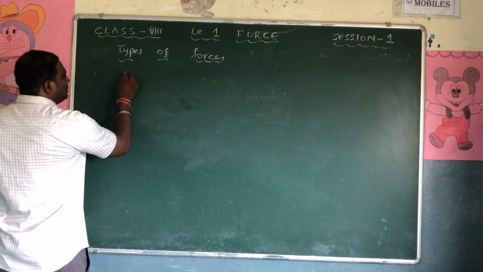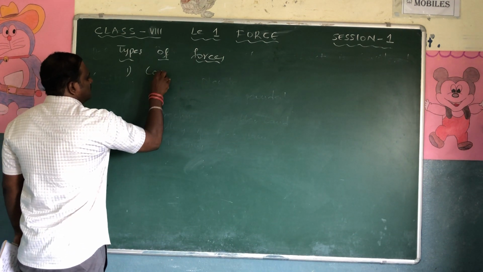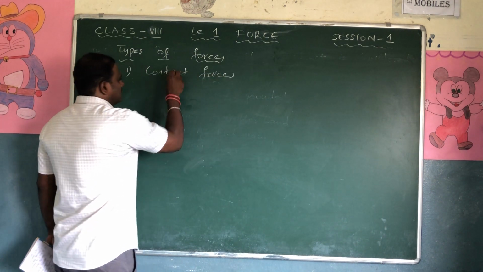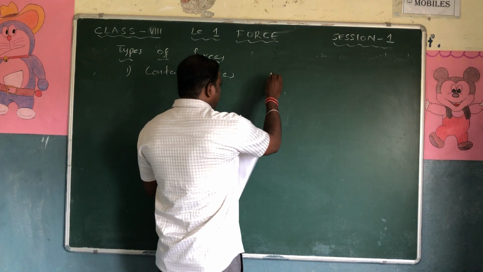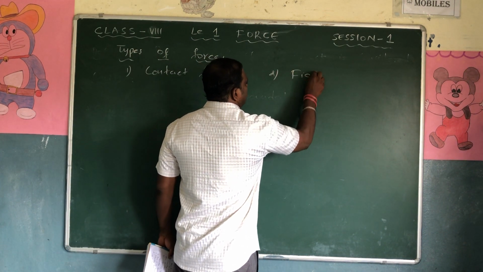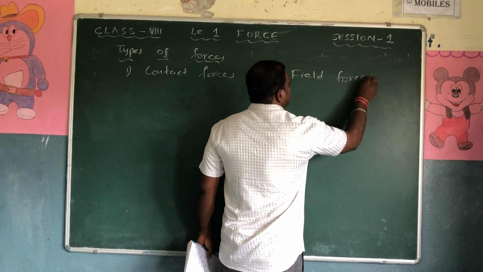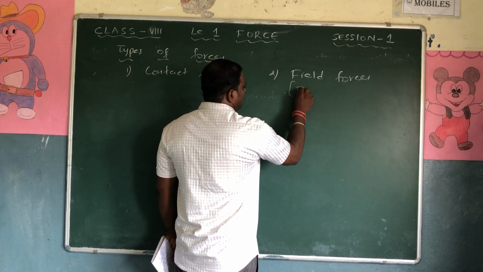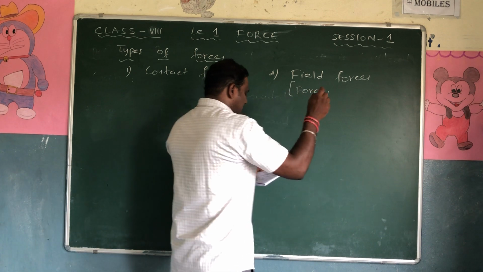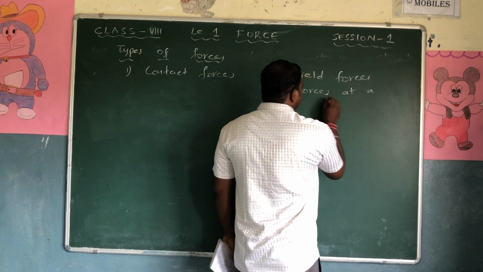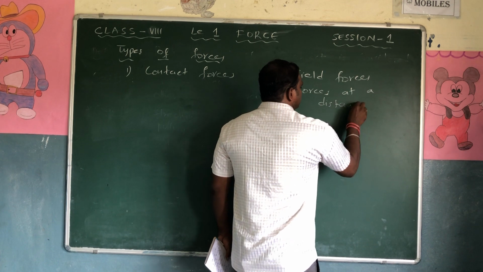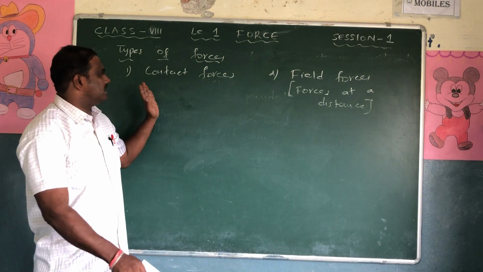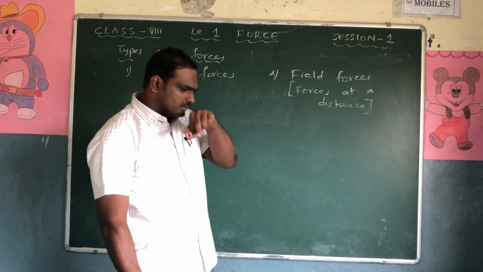Right? So there are two types of forces. The first one is contact forces, and the second is field forces. Contact forces and field forces. These are also called forces at a distance. So these are the two things: one is contact forces, the second is field forces.